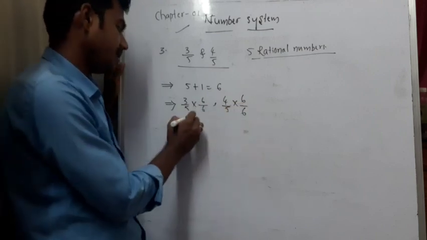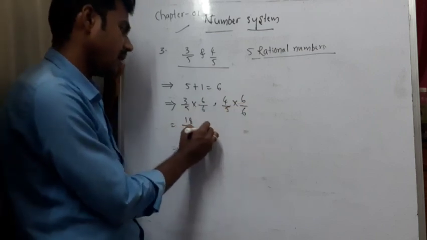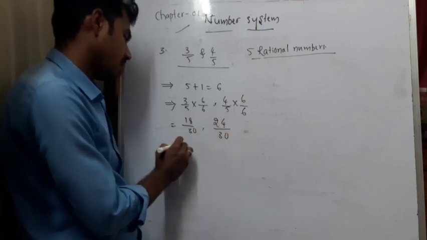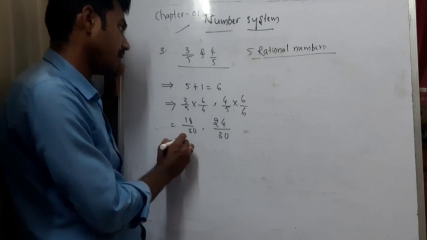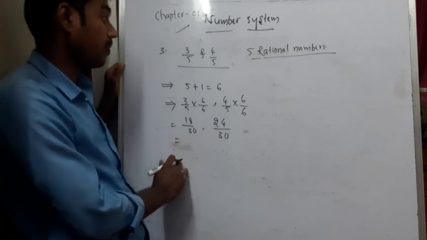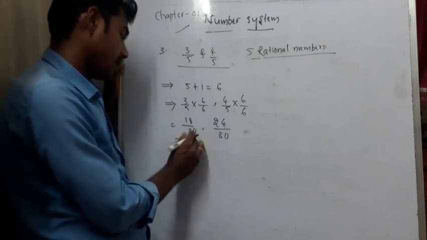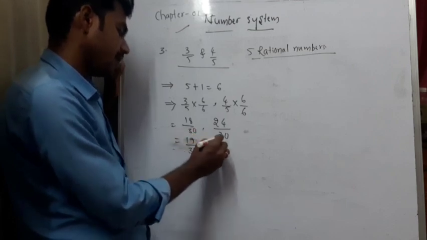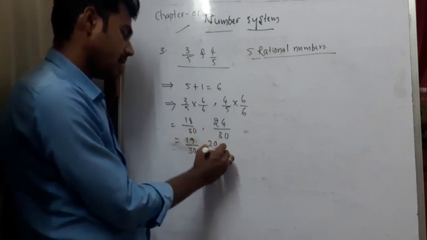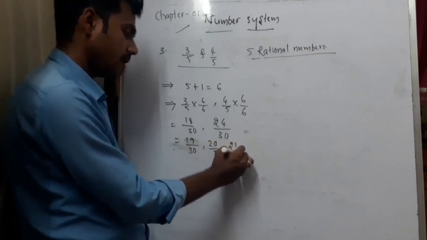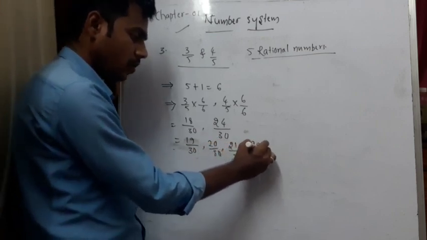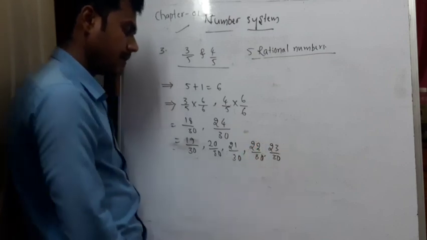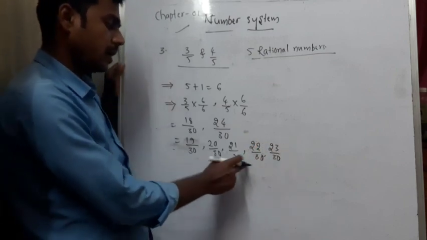So 3 sixes are 18, divided by 30, comma, 24 divided by 30. So the required 5 rational numbers between 3 by 5 and 4 by 5 are 18, and after 18, 19 by 30, 20 by 30, 21 by 30, 22 by 30, 23 by 30. Yes, 1, 2, 3, 4, 5.